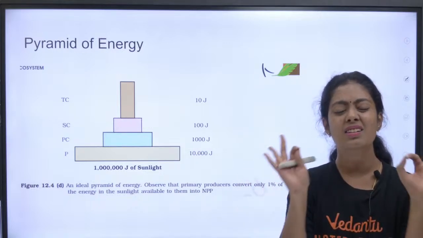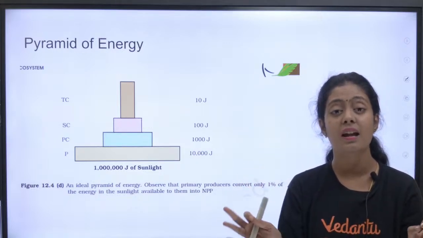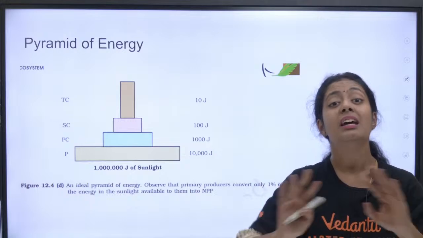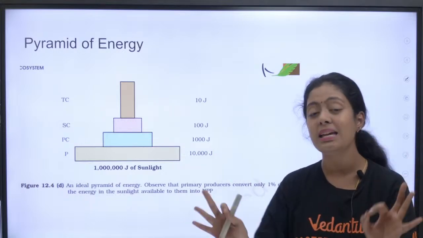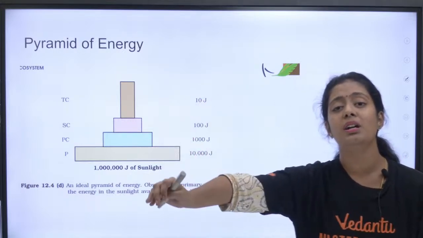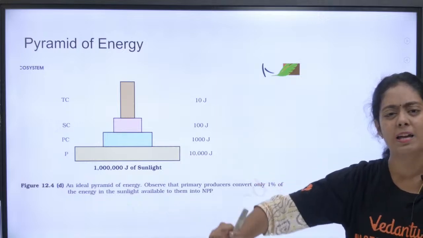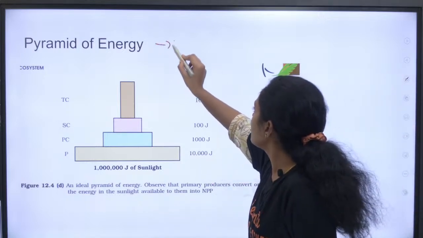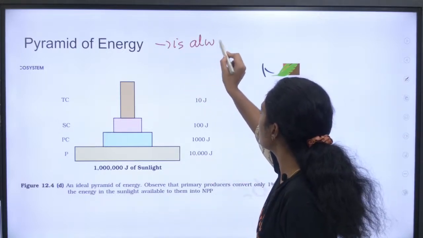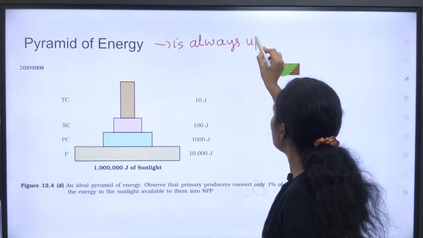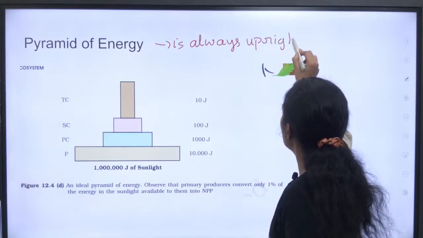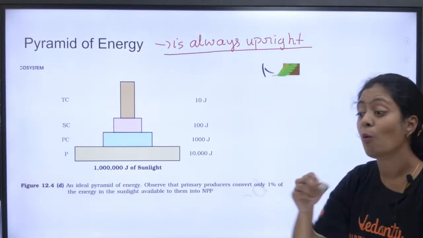No பசங்களா. This is the first thing you should understand. Pyramid of energy can never ever be inverted. Please do put it in the chat section. ரொம்ப முக்கியம். Why? Pyramid of energy is always upright. என்ன ஆனாலும் பசங்களா இது எப்பவுமே upright தான். Why?